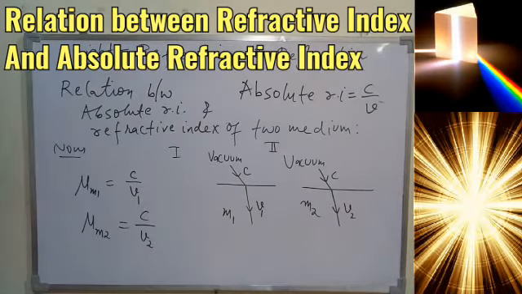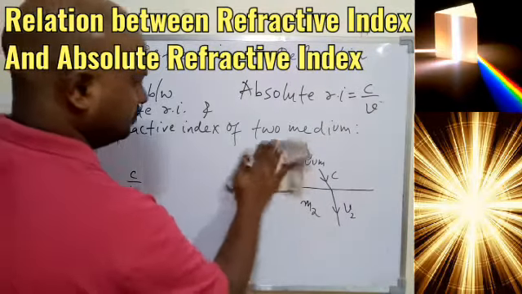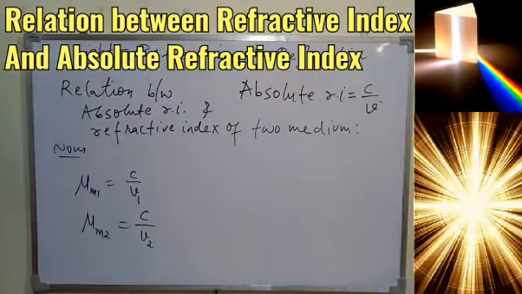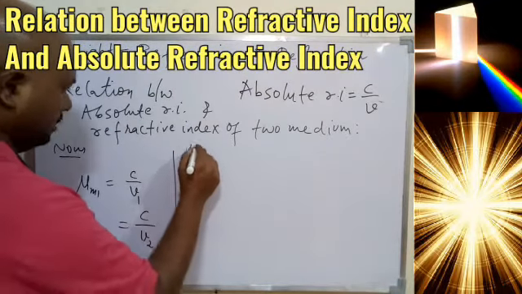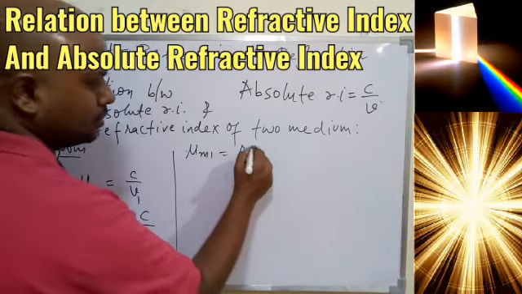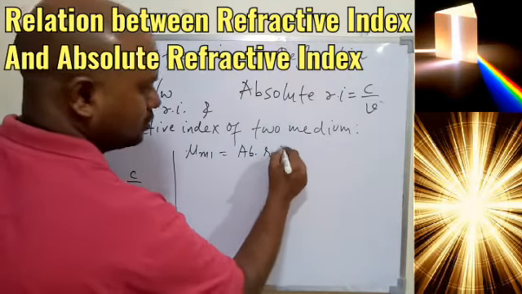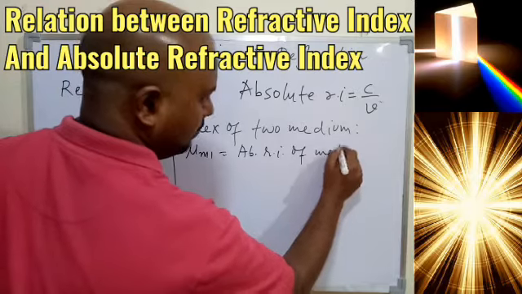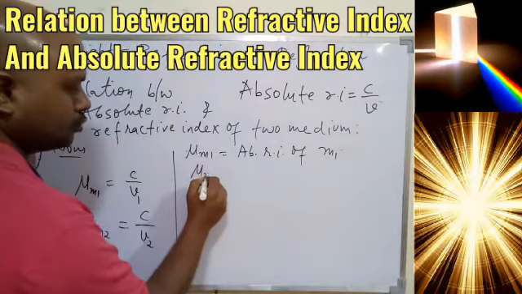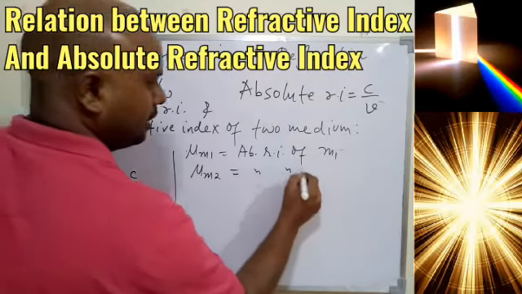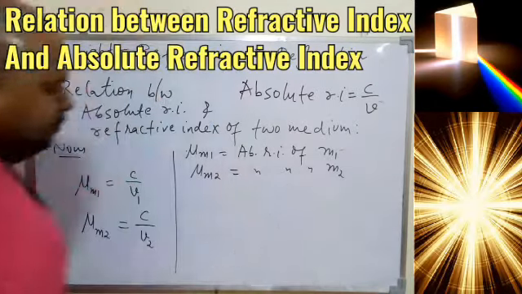I hope this part is clear to you. Now we don't need this diagram. So mu M1 is the absolute refractive index of medium 1, and mu M2 is the absolute refractive index of M2.